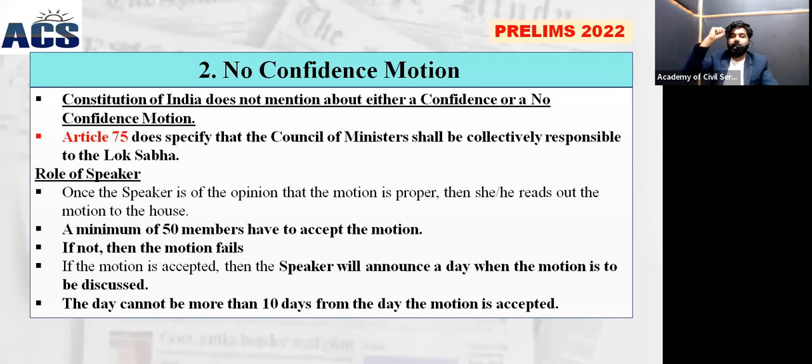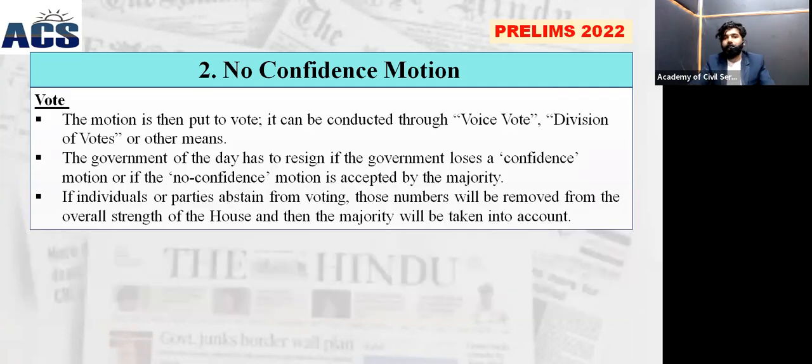This is another fact in the text. Please remember, underline it. The day which the speaker decides cannot be more than 10 days from the day the motion is accepted. So a time limit is also set. The speaker has to fix a date within 10 days of the motion being accepted. These are the facts we have to remember.